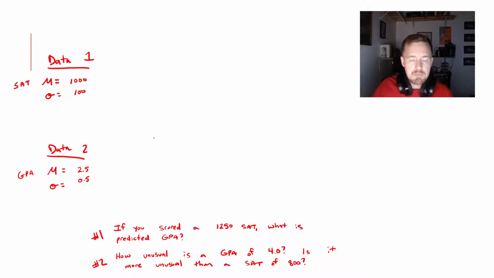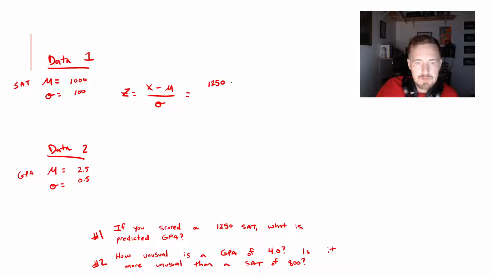All right. So I'm going to assume that you paused it. So I'm going to go ahead and get started on it. The first thing that I want to do is I want to find my z-score. So remember that the z-score has a formula that looks like this: x minus mu over sigma. So if I'm going to plug that in here, I'm going to plug in my 1250 SAT, subtracted by the mean SAT, which is 1,000, divided by 100, that's the standard deviation, which gives me 250 over 100, which gives me 2.5. So that's a z-score of 2.5.